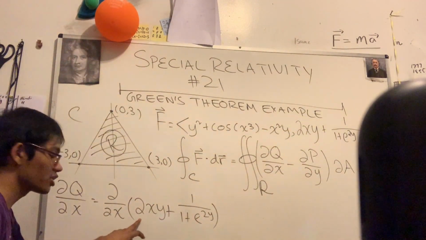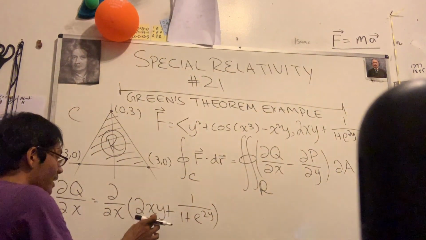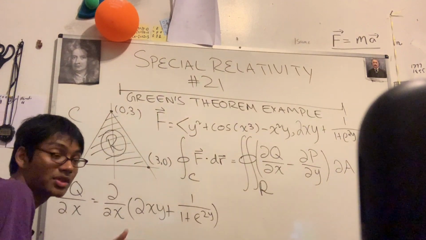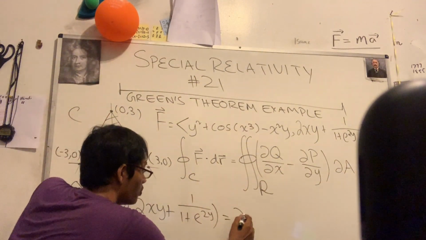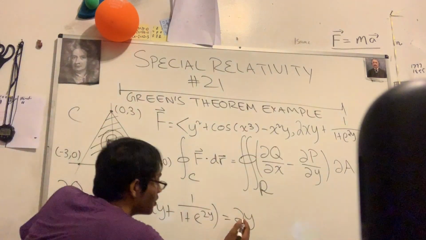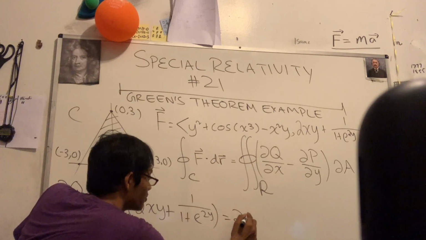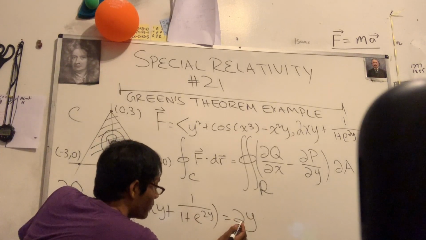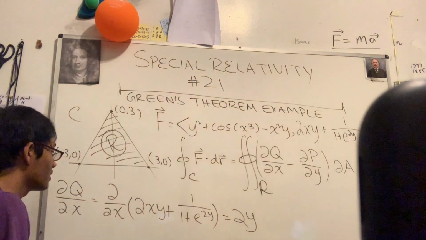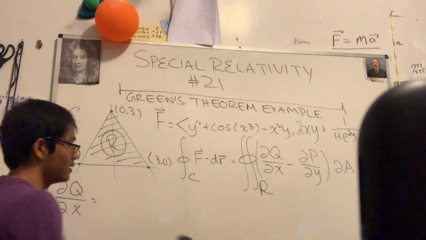You take the partial derivative of 2xy with respect to x, you're going to get what? Well, treat the x as a constant, you pull it out, you're left with 2y. Now, of course, the second term is just a constant because it's only in terms of y, so its partial derivative is zero. So this is just going to equal 2y. It's really not as nasty as it would have been without doing zero. Okay, so I'm just going to go ahead and erase my intermediate work and just write 2y.